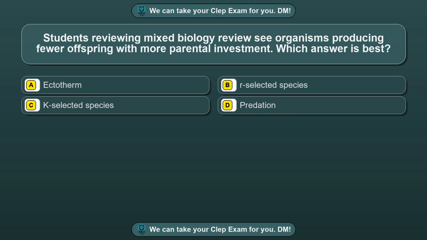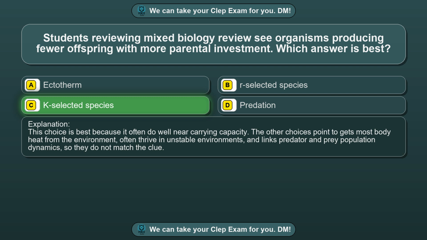Question 81. Students reviewing mixed biology review see organisms producing fewer offspring with more parental investment. Which answer is best? Option A, ectotherm. Option B, R-selected species. Option C, K-selected species. Option D, predation. The correct answer is option C, K-selected species. This choice is best because it often does well near carrying capacity. The other choices point to gets most body heat from the environment, often thrive in unstable environments, and links predator and prey population dynamics, so they do not match the clue.